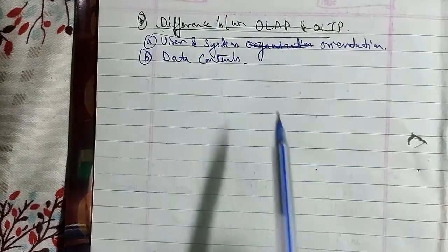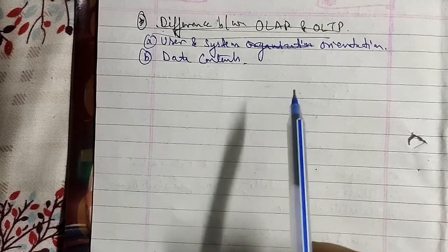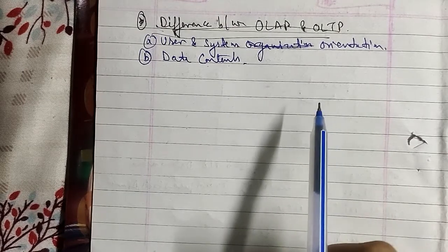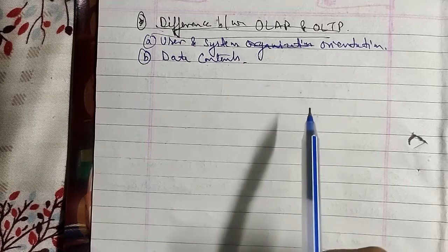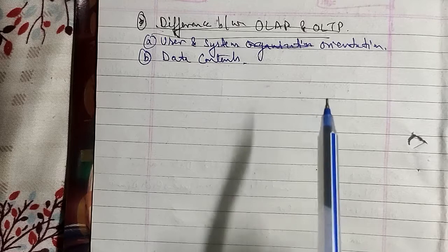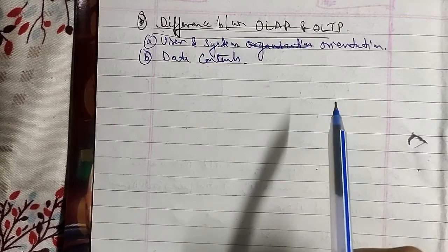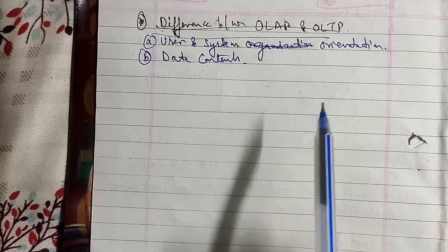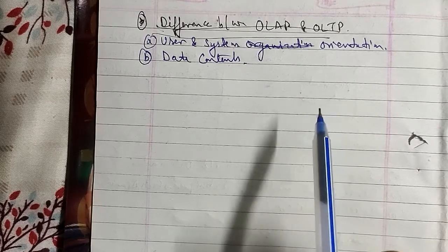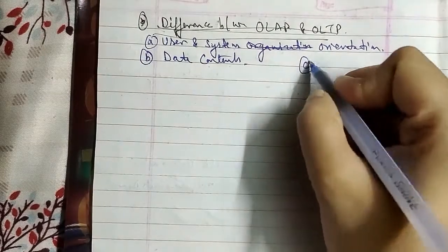In data contents, an OLTP system manages current data that is too detailed to be used for decision making, and an OLAP system manages a large amount of historical data, provides facilities for summarization and aggregation, and stores and manages information at different levels of granularity. These features make the data easier to use in informed decision making as well. The third we have is database design.